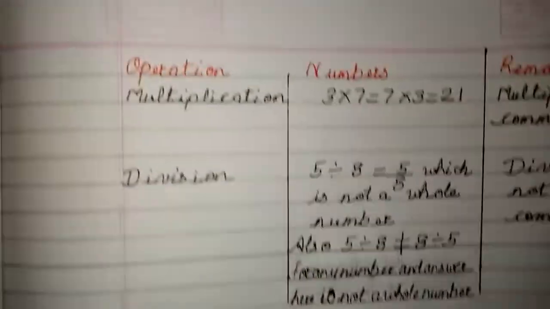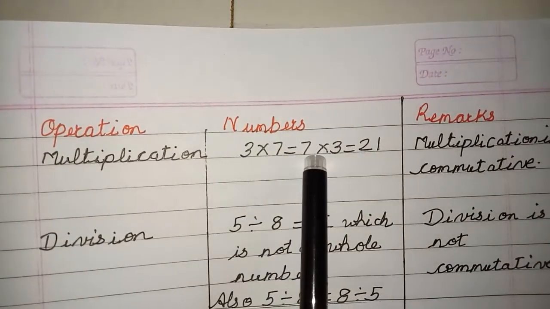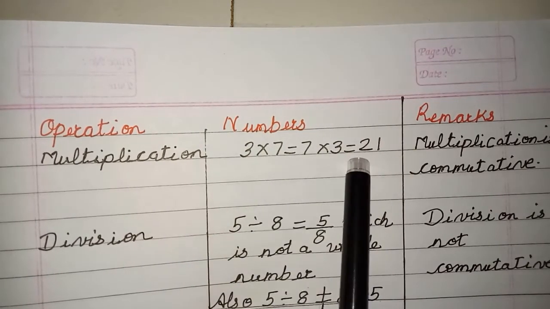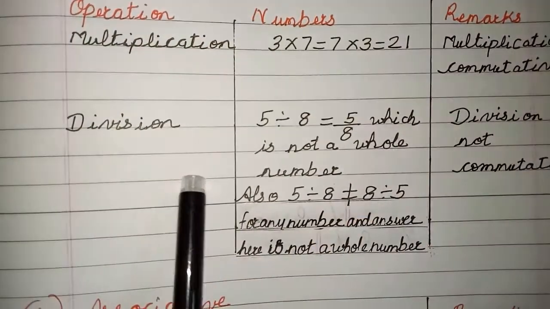Now let us go for multiplication. Okay, multiplication. A into B is the same as B into A, which is the same as 21. 3 into 7 is the same as 7 into 3, which is the same as 21. So multiplication is commutative. Now what about division?